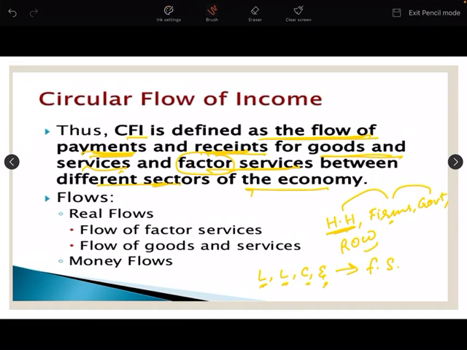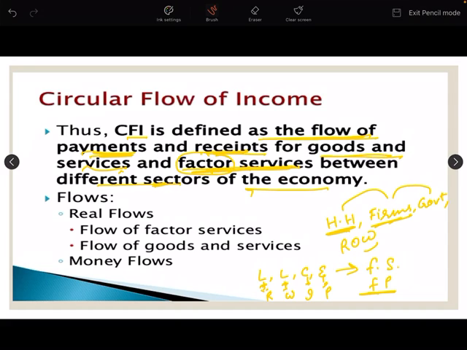So factor services are provided by households, while in return firms are providing factor payments. Factor payments are in the form of rent for land, wages for labor, interest for capital, and profit for the entrepreneur. Factor payments means those payments which are given by the firms to households.